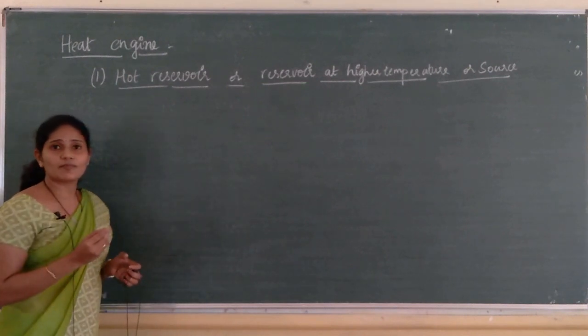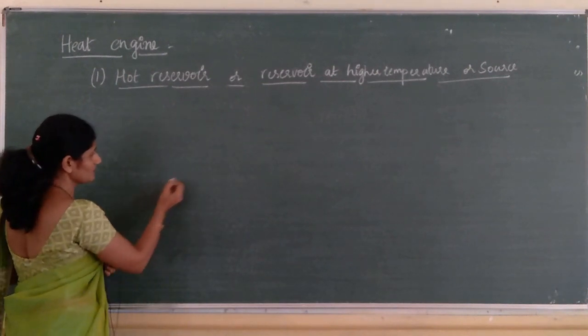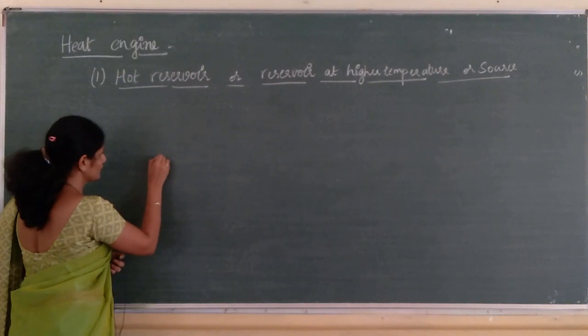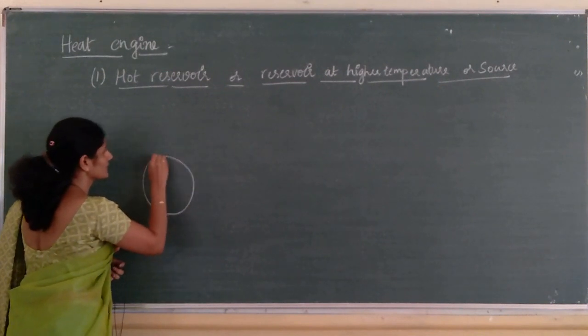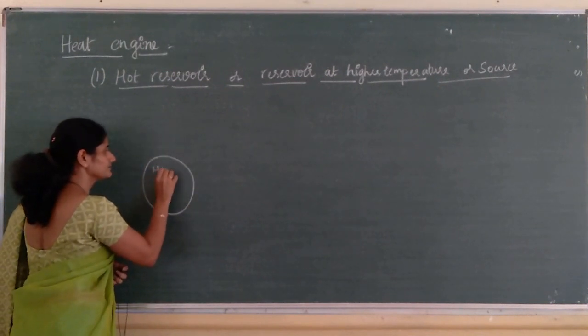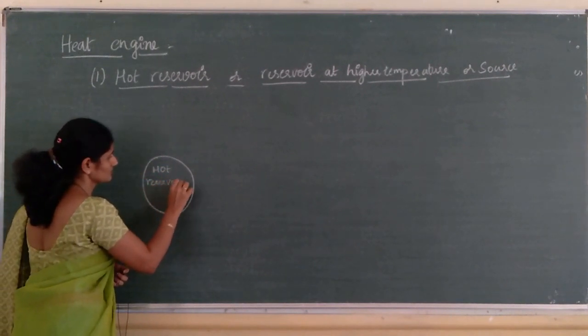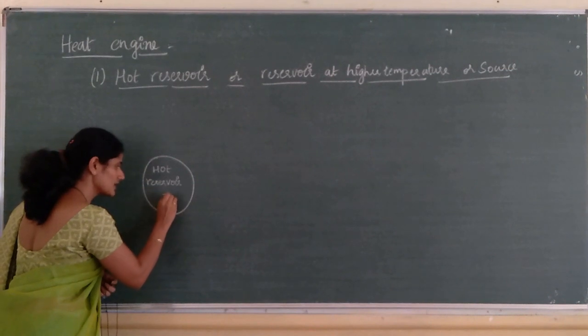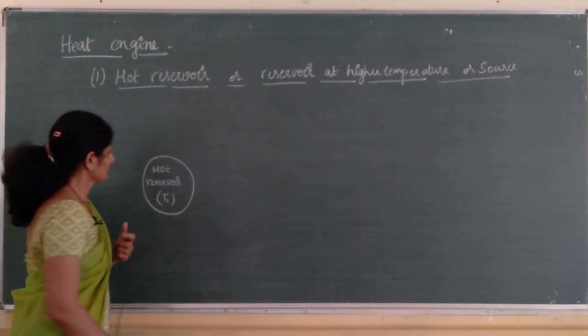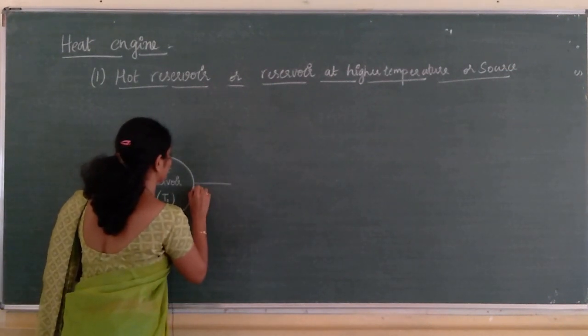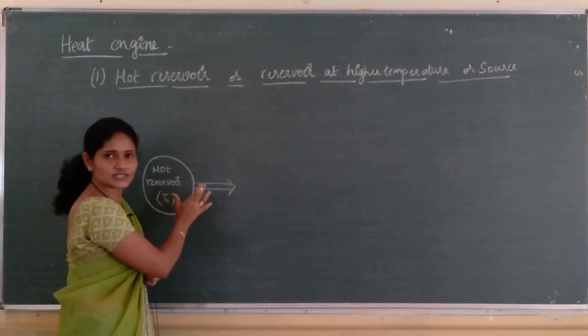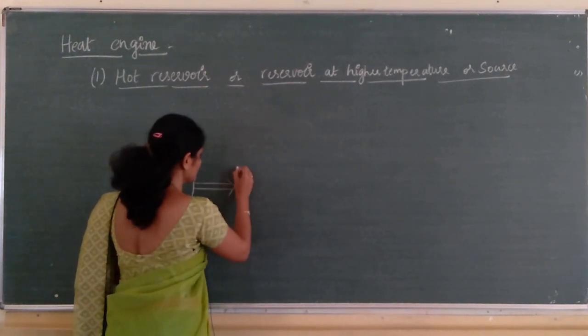Let us see what is the schematic diagram of heat engine. So, here we have the hot reservoir whose temperature is T1. So, this is the schematic diagram of heat engine.